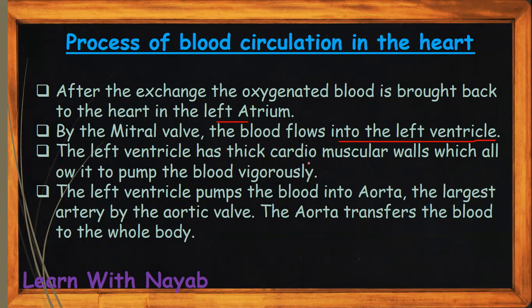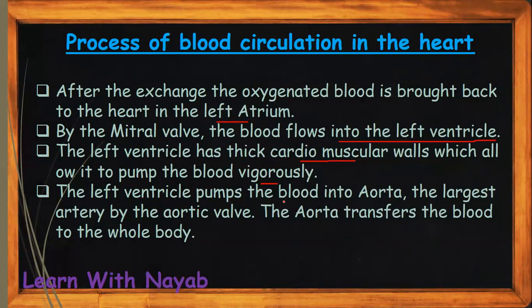The left ventricle has thick cardiac muscular walls which allow it to pump the blood vigorously. As the left ventricle has to pump the blood with force, it has a lot of muscular walls which allow it to pump the blood strongly so it goes into the whole body. Compared to the right ventricle of the heart, the left ventricle has much thicker cardiac muscular walls which allow it to pump the blood vigorously.